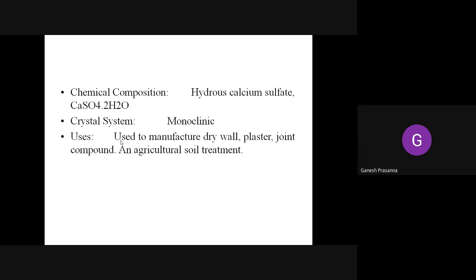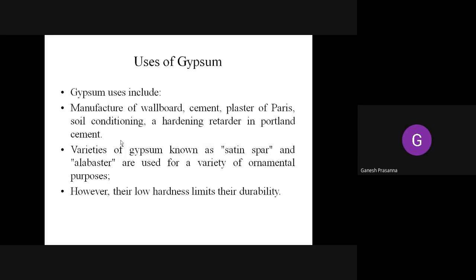Sometimes the soil may get a reduction of sulfates, so to enhance the sulfates in the soil, they usually deploy gypsum into the soil. To enhance the quality of the soil and increase the soil productivity in terms of sulfur, they use this gypsum. So the uses of gypsum include the manufacture of wall boards, like the blackboards on which we write, and cement.